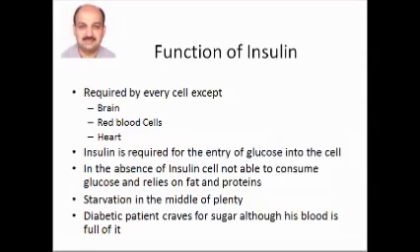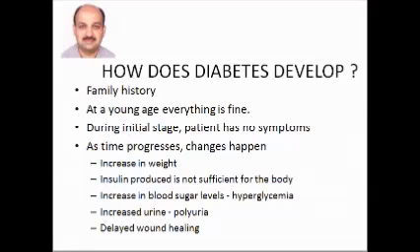The blood contains large quantities of glucose. However, because of lack of insulin or because of decreased levels of insulin, the cells are not able to make use of it. And that is why a diabetic patient always craves for blood sugar, although his blood is full of it.